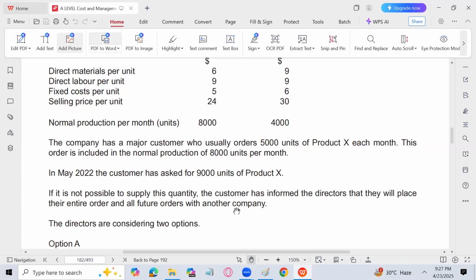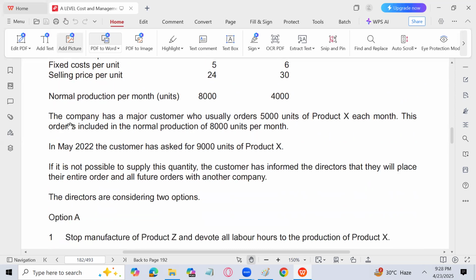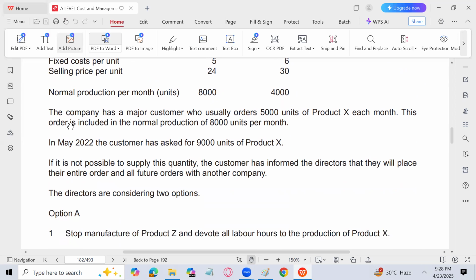It is difficult for us because normal production per month is 8,000 units, and out of that 5,000 units are ordered by the same customer, but now he's asking for 9,000 units. He has also threatened us that if we are not able to produce, he will go to other competitors and will not work with us anymore. We will lose the customer. Directors are considering two options.